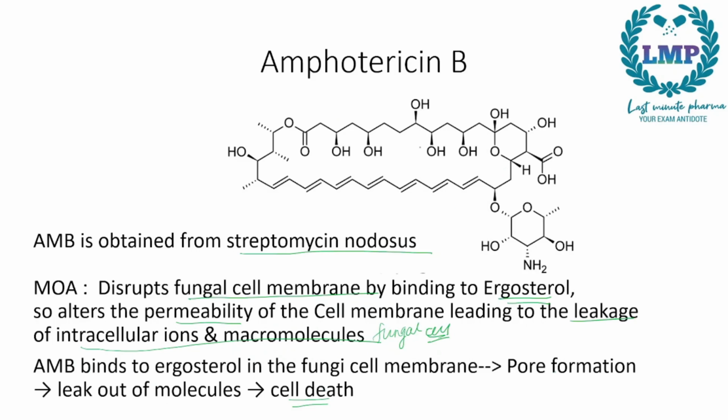Now it might look a little difficult. Trust me, it is very easy. Let us see how to draw amphotericin B. For the structure, we will draw 8 mountains first. 1, 2, 3, 4, 5, 6, 7, 8.